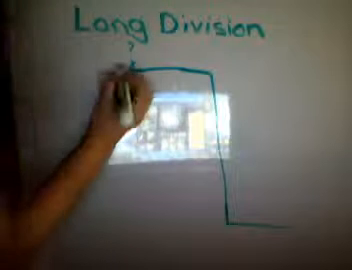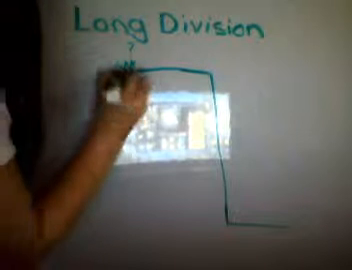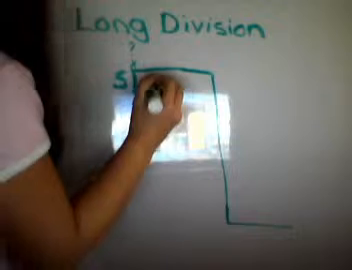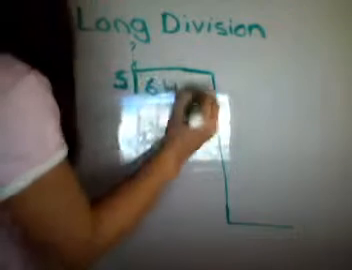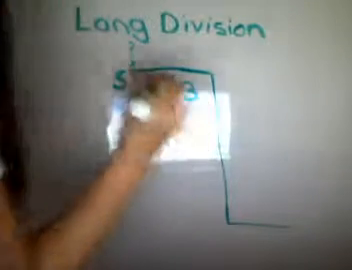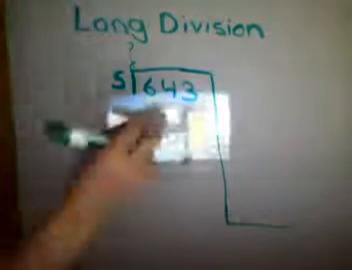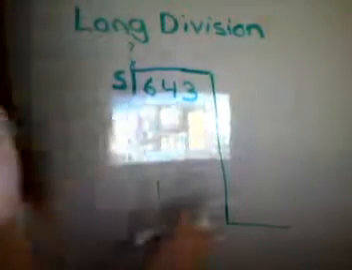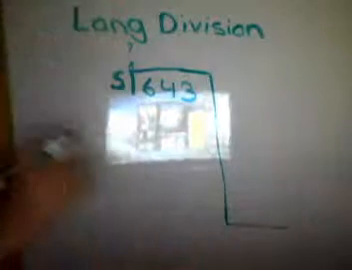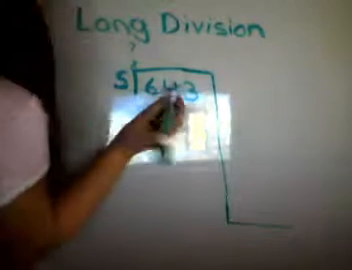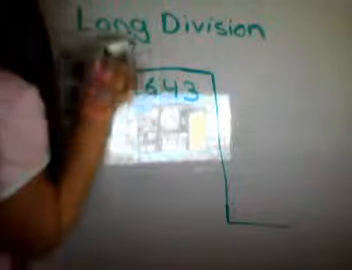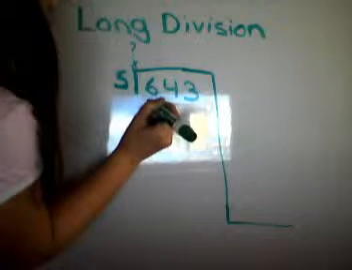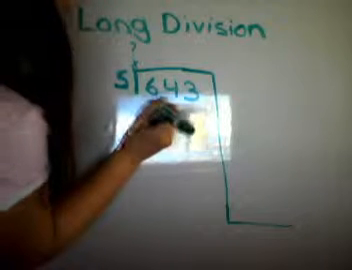I'm going to show you long division. I'm going to use 3 digits. Now, this is the way you have to set it up, because this is the way I do it. Now, you underline, and you have to have these. I have to underline this.